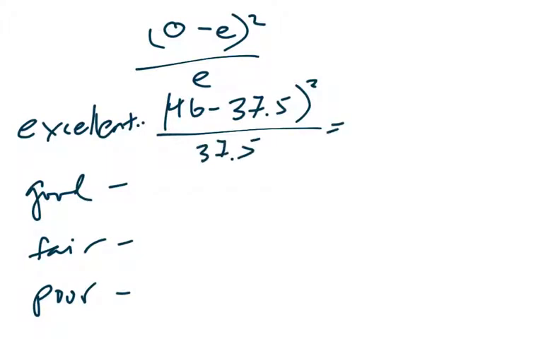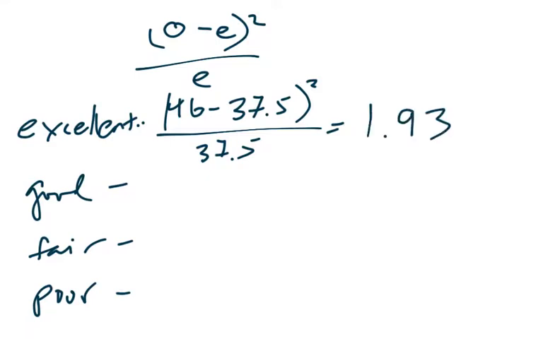A couple of things to note again: in the numerator, we are taking the difference to see how far apart those things were. We're squaring them to keep the answers positive and to provide a little more weight to things that are further away from what we expect. And then we're dividing by the expected value to almost create a z-score type effect. We're really seeing, not standard deviations, but how far away a certain value is. The bigger the number is, the further away the data point really is. So if you do 46 minus 37.5, square that and then divide it by 37.5, we're going to get a value of